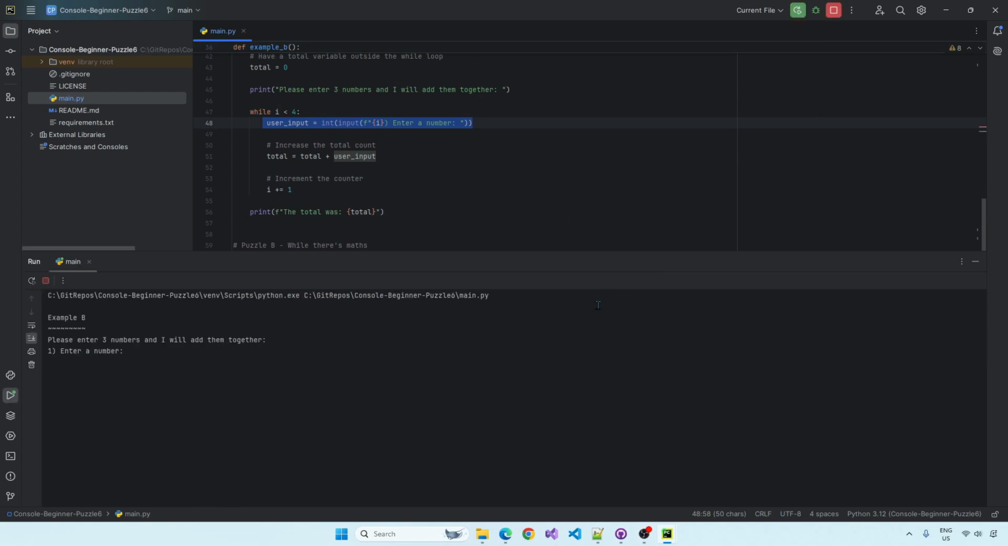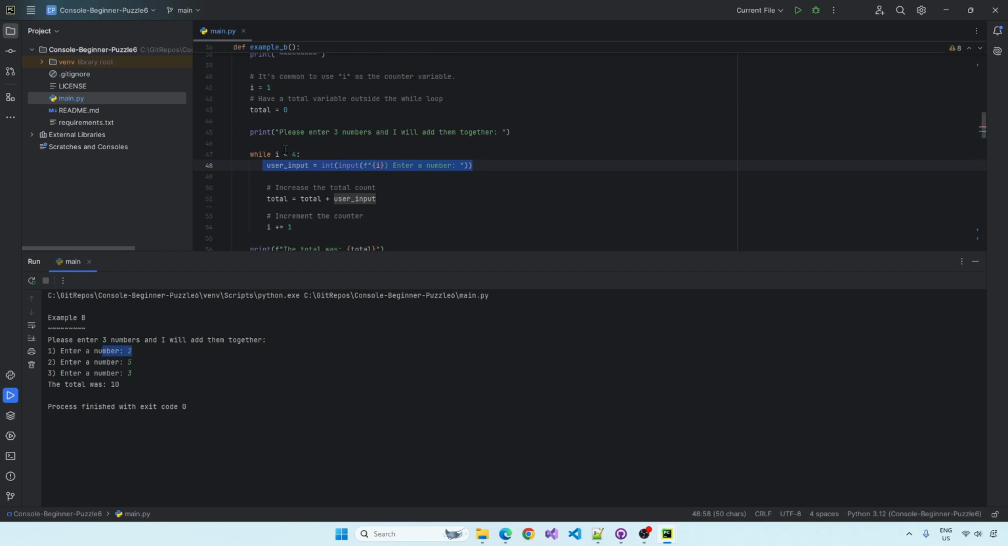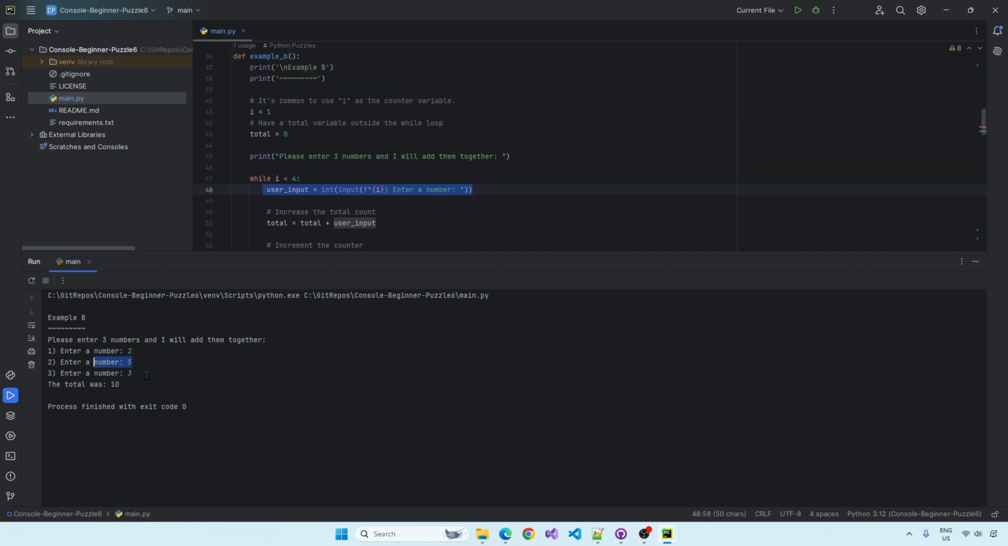I'll demonstrate it actually. So enter a number 2, enter a number 5, enter a number 3, total was 10. Okay? And see it continually prompted me. So loop 1, loop 2, loop 3, and then it finished because 3 is less than 4.